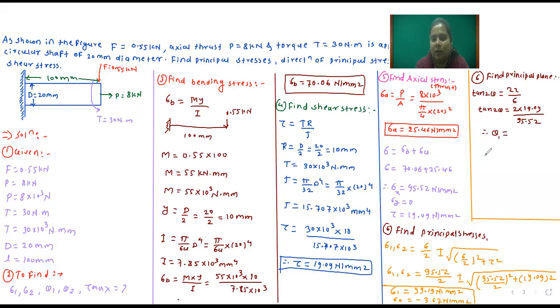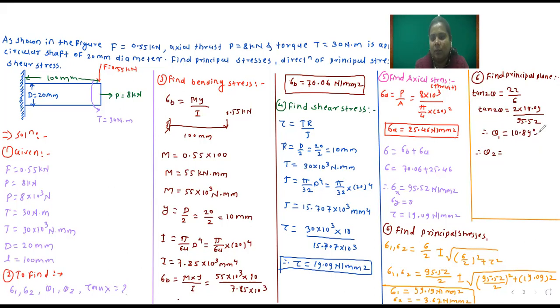So this is theta 1. You tell me the final answer. How many degrees is theta equal to? 21.30. Divide by 2 then, since it is tan 2 theta. So theta 1 is 10.89. Yes, 10.89 is the correct answer. 10.89 degrees.